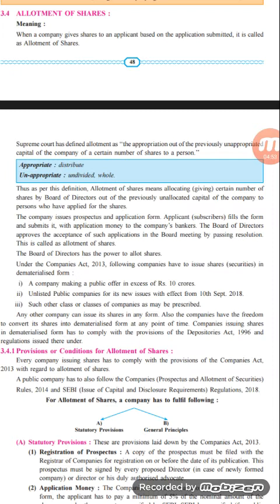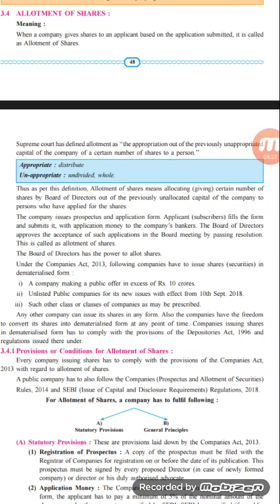So the people who are going to get the shares, a specific letter will be sent from the company to that particular investor, so that they will be informed by the company that they are going to get the shares. That is known as a letter of allotment. And the people who are not going to get any shares from the company, because their application was not appropriate or because of some legal problems related to their allotment, will get a letter of rejection.